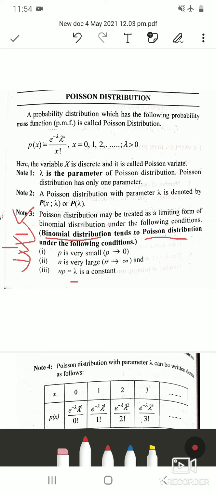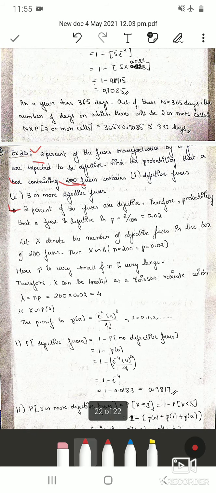Therefore, now we want lambda. So what will be our lambda? It will be N into P. In the question they have given N and they have given P, so we have to find lambda. Even if you solve it by binomial distribution, you will get an answer near to what you get in Poisson, but it is to be taken as Poisson distribution because the conditions are satisfied.